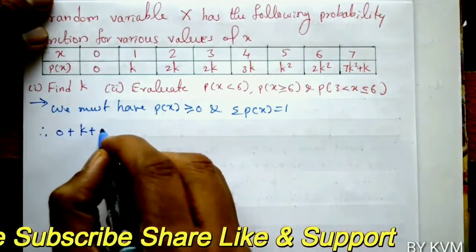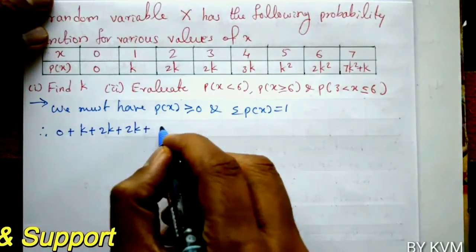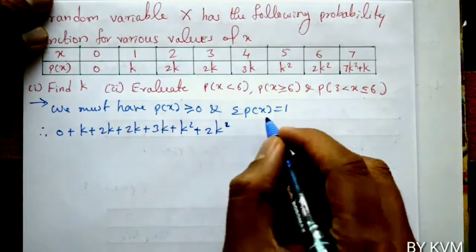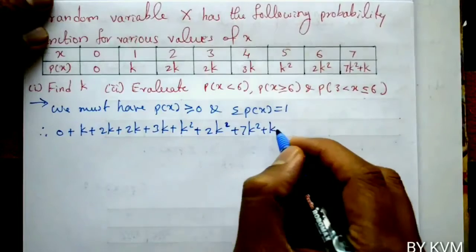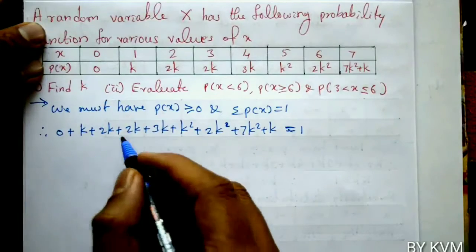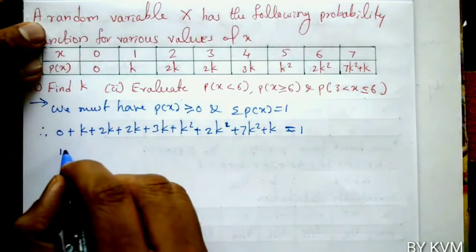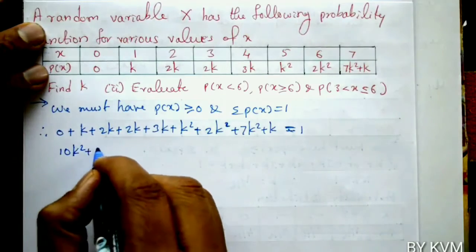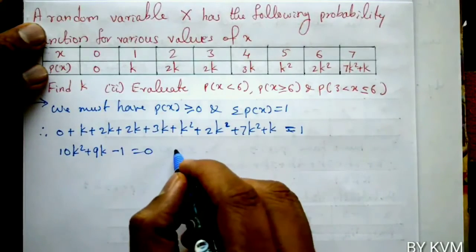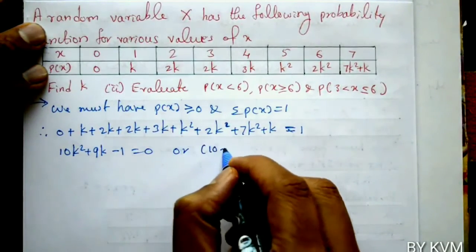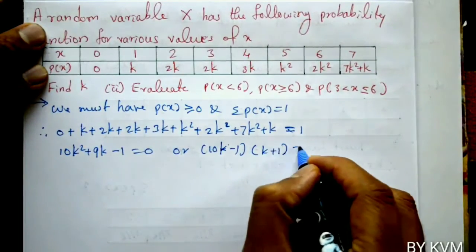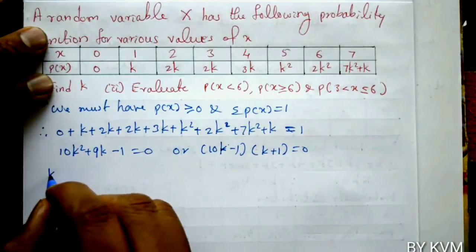Sigma p of x means add all the values of p of x: 0 plus k plus 2k plus 2k plus 3k plus k square plus 2k square plus 7k square plus k. This is equal to 1. Now, 2k square plus 7k square plus k square gives 10k square, plus k plus 2k plus 2k plus 3k plus k is 9k, minus 1 equals 0. We can factorize this equation, and we get 10k minus 1 into k plus 1 equals 0.